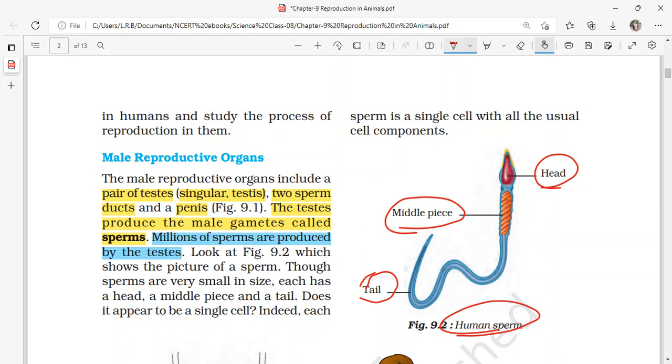The head consists of the nucleus, which has the genetic material or the genes from the father. And the middle piece consists of the cell organelles called mitochondria, which provide the energy for the motion of the tail. The tail helps in the motion or the movement of the sperm cell, or the swimming of the sperm cell, just like a swirling wire or a thread.